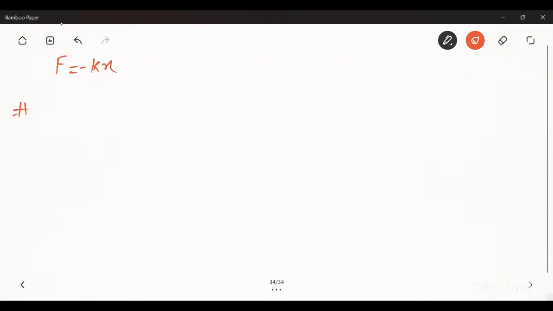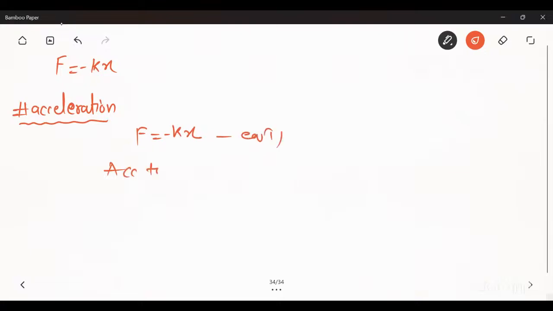Now finding the acceleration in SHM. How can we find the acceleration? We know that F is equal to minus k times x, and this is equation first. And according to Newton's second law of motion, force is directly proportional to rate of change of momentum.